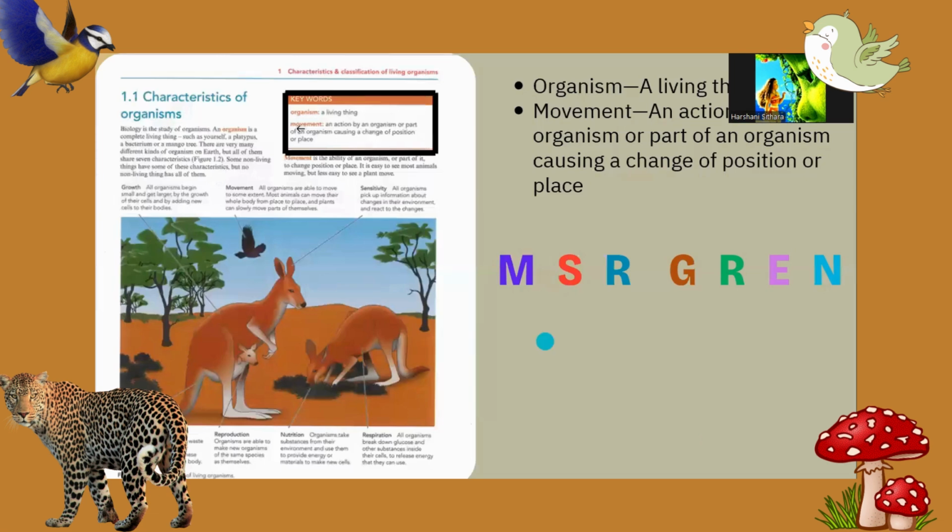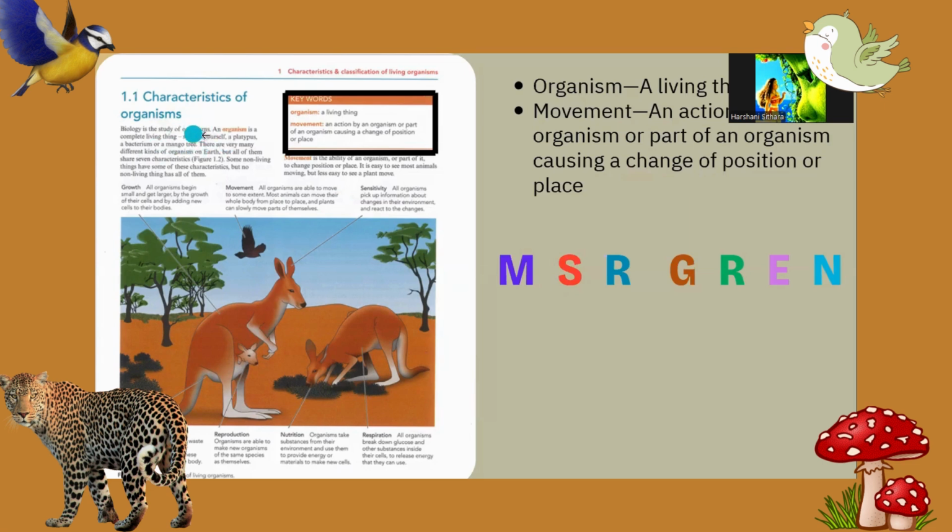Right. This is your page, which is in your textbook. First one, it's already mentioned: Chapter 1.1, characteristic of organism. Here it's mentioned, biology is the study of organisms. Yes, we are studying biology.